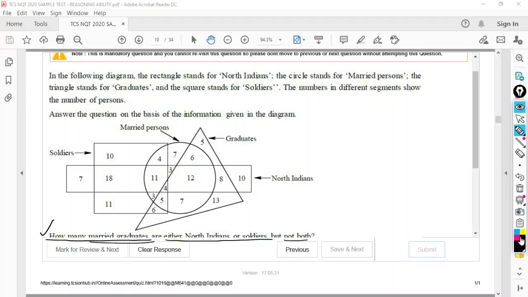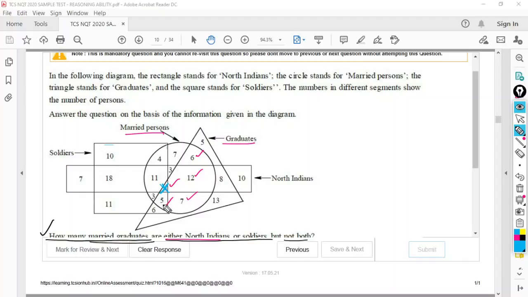First of all, we want married graduates. Who are married graduates here? Married people are represented by circle. Graduates are represented by triangle. Married graduates in the sense both. So 6, 12, 4, 7, 5. All these are married as well as graduates because this is the intersection of circle and triangle. But in this, we want the person to be either North Indian or soldier but not both. So what are both? Soldiers are square. North Indians are rectangle. So both is 4 that I have to eliminate.